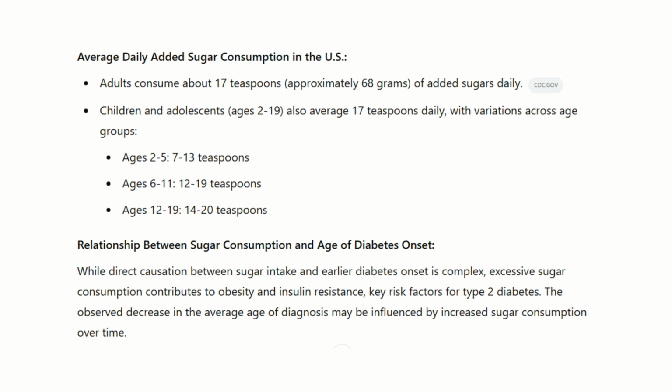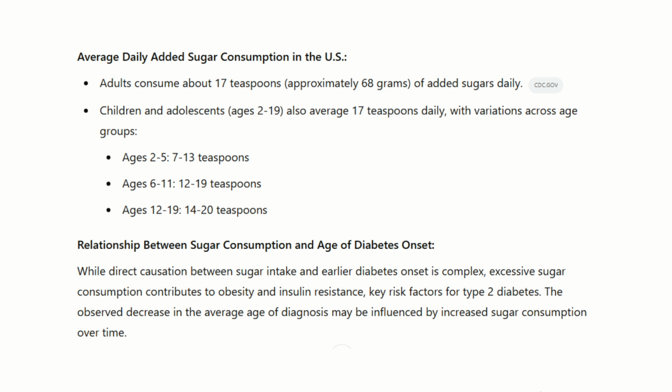Average daily added sugar consumption in the United States. Adults consume about 17 teaspoons, or approximately 68 grams, of added sugars daily. Children and adolescents ages 2 to 19 also average 17 teaspoons daily, with variations across age groups. Ages 2 to 5, 7 to 13 teaspoons. Ages 6 to 11, 12 to 19 teaspoons. Ages 12 to 19, 14 to 20 teaspoons. Relationship between sugar consumption and age of diabetes onset.